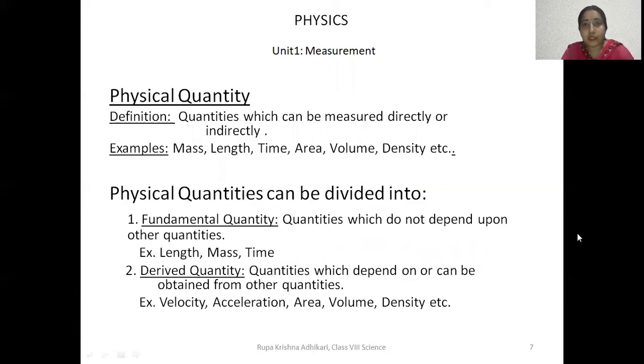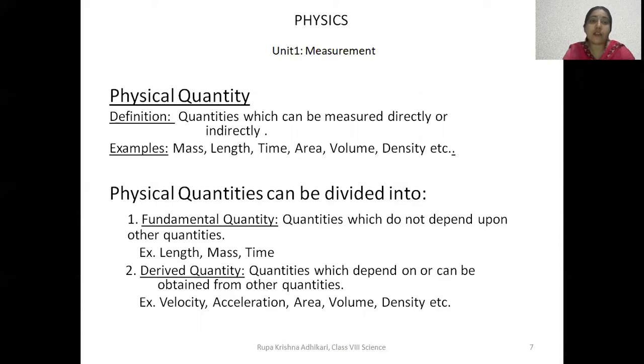Now, what are physical quantities? Those quantities which can be measured directly or indirectly are physical quantities. Direct measurement, like mass, is directly measured using a beam balance. Similarly, time: if I ask you time, you will go for a clock and directly say what the time is. And indirectly means if I ask you the volume of a box, you will give me the formula L into B into H. That is the volume of a box. It depends upon length, breadth, and height of the box.